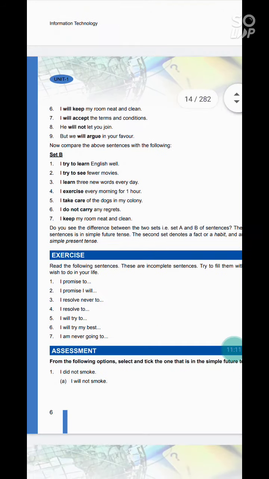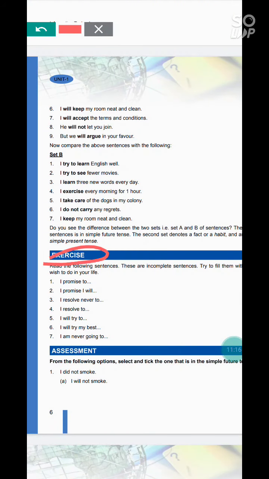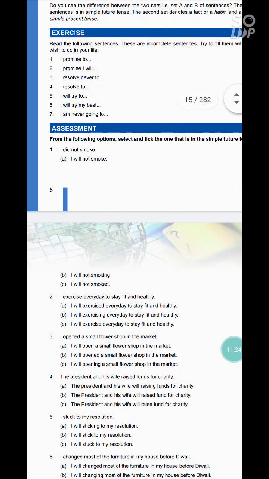Okay. Now this exercise you have to do yourself and you have to submit your answers to me on WhatsApp. Now next exercise assessment we will solve here.